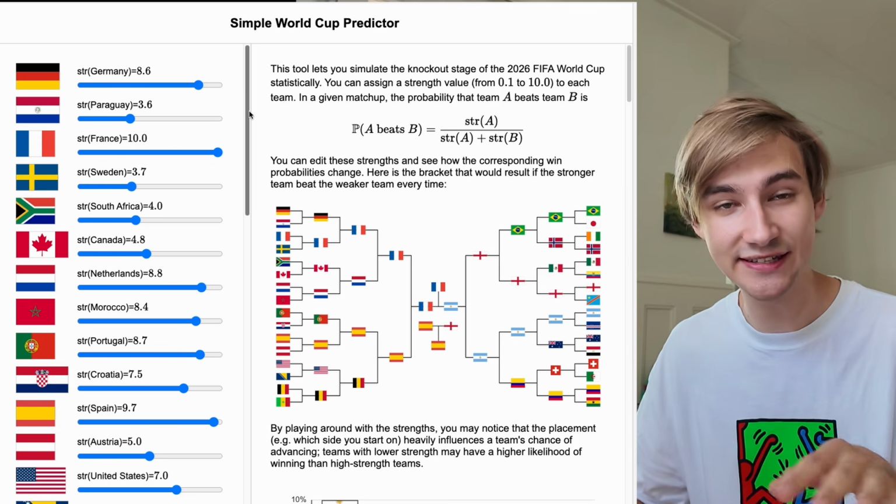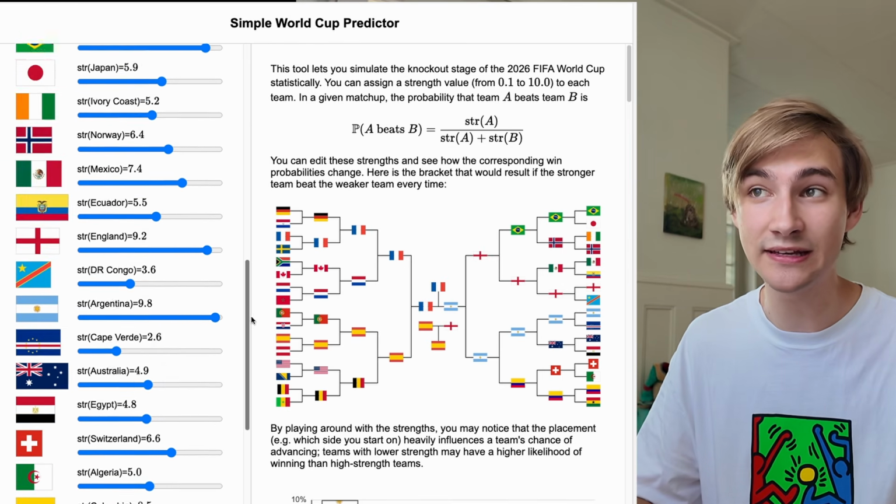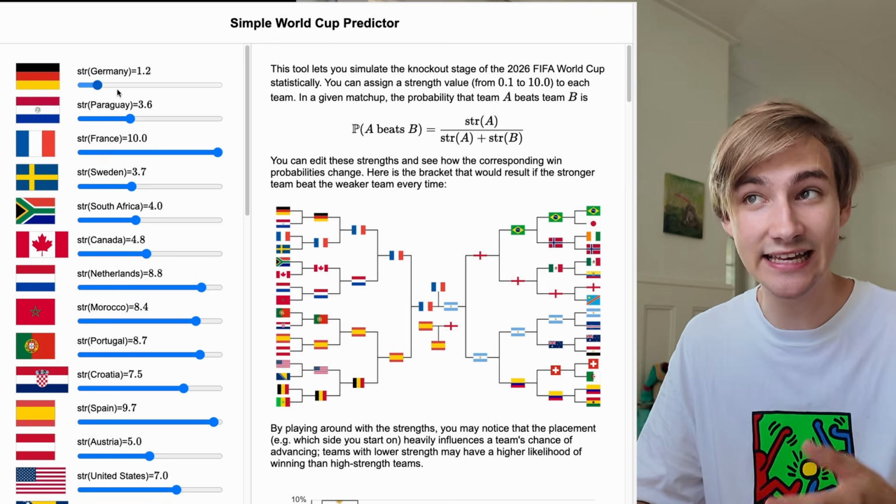So based off of this very simple idea, I assigned each country participating in the knockout stage a value between 0.1 and 10, indicating their strength. And you can change these strengths on the website, but I just assigned these by asking ChatGPT because I know nothing about football and every person I asked for the strengths was more biased than ChatGPT probably. So I have these strengths and you can change them.